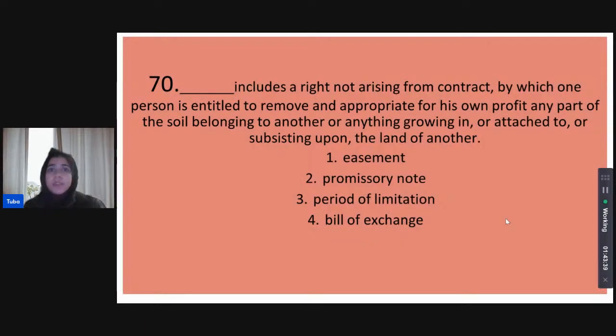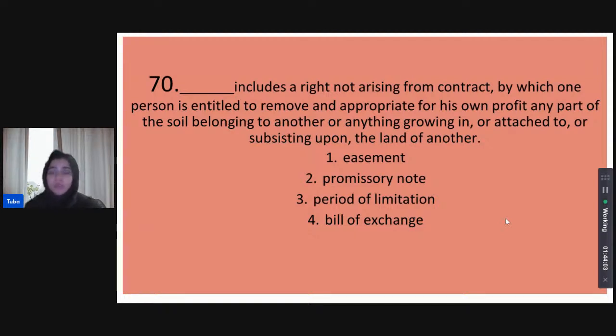Which of the following includes a right not arising from contract by which one person is entitled to remove and appropriate for his own profit any part of the soil belonging to another, or anything growing in or attached to or subsisting upon the land of another? Is it easement that allows you to do that? Is it a promissory note? Is it a period of limitation?